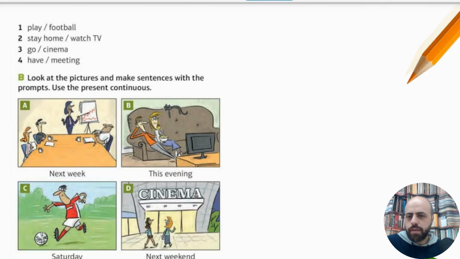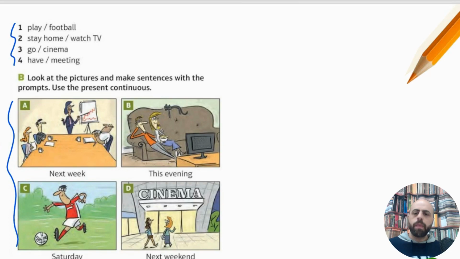Now, let's solve this exercise about the skill that we learned. Here we have 4 situations and we have 4 pictures. First, we need to match the situation and the picture. Then we will write sentences about these pictures. Of course, we will use the present